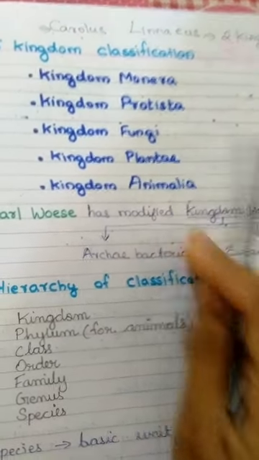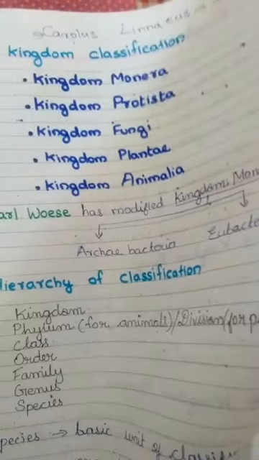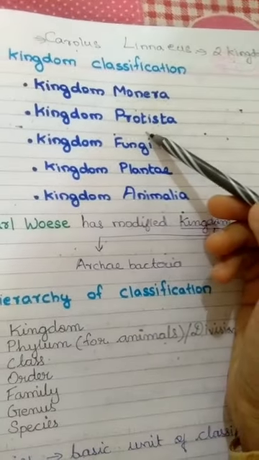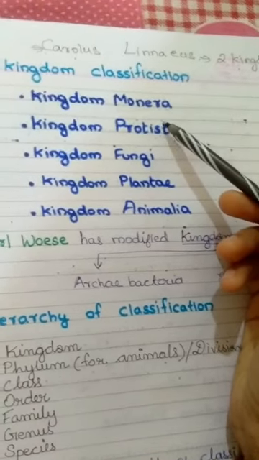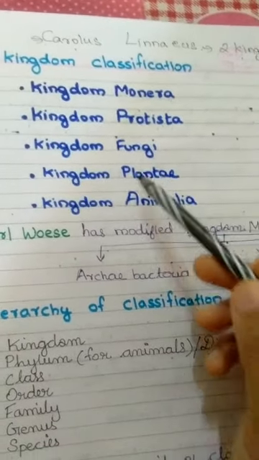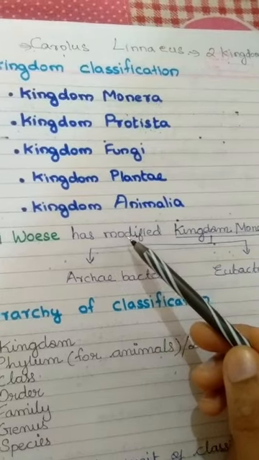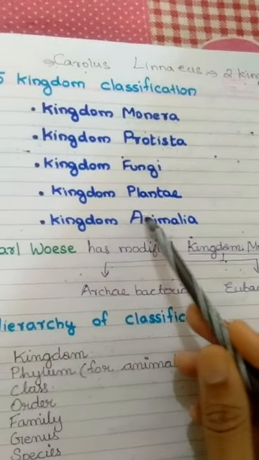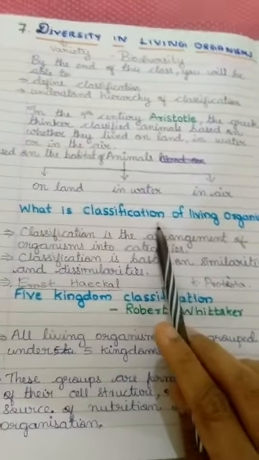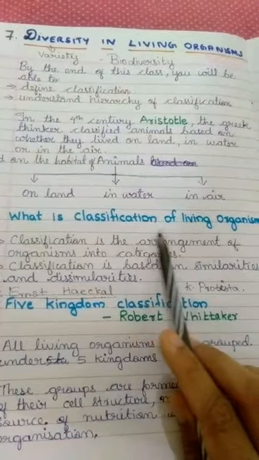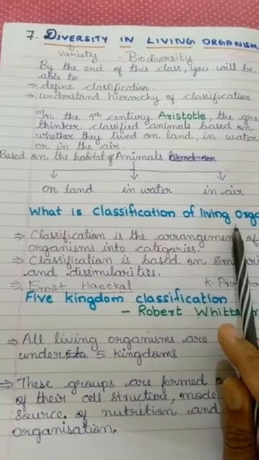Now we have to know what classification is. Classification of living organisms means the arrangement of organisms into different groups. Classification is based on similarity and dissimilarity. Today we have discussed why we need to classify organisms, the need for classifying them.